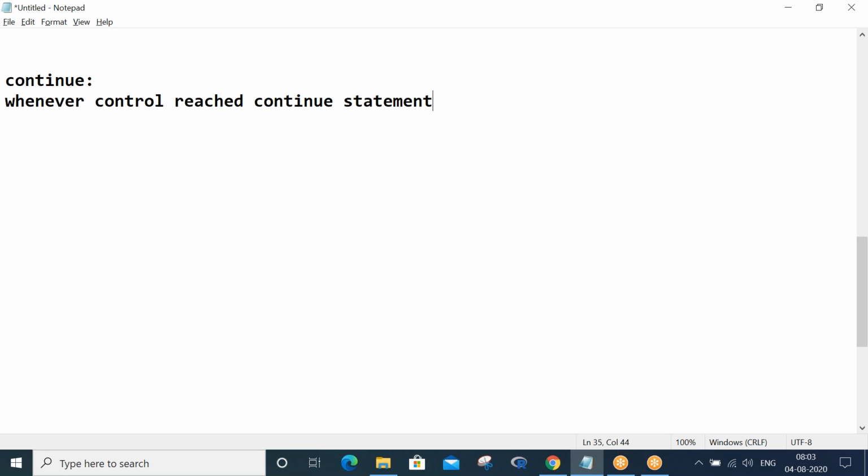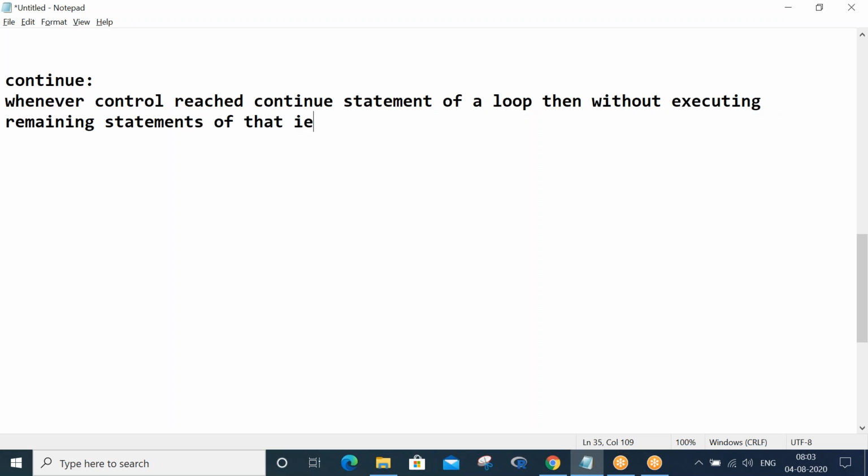So whenever control reaches the continue statement of a loop, then without executing the remaining statements of that iteration, control will go to the next iteration.